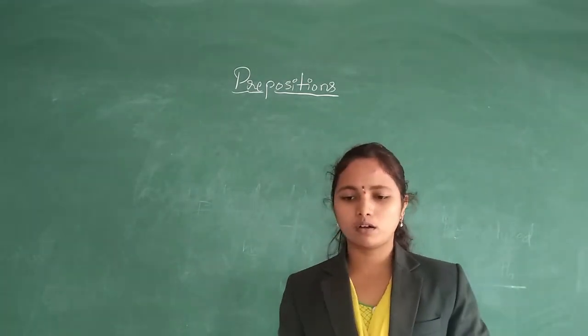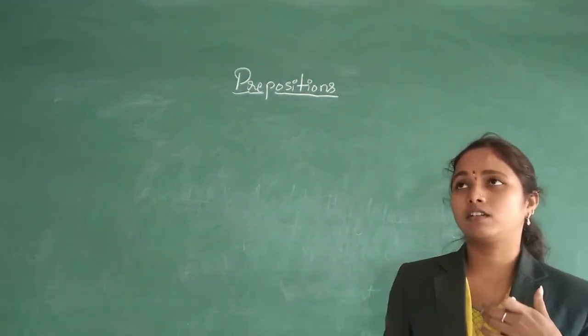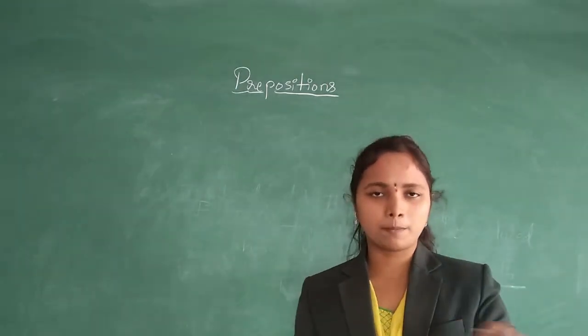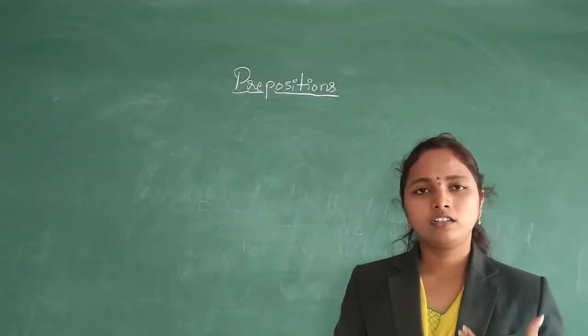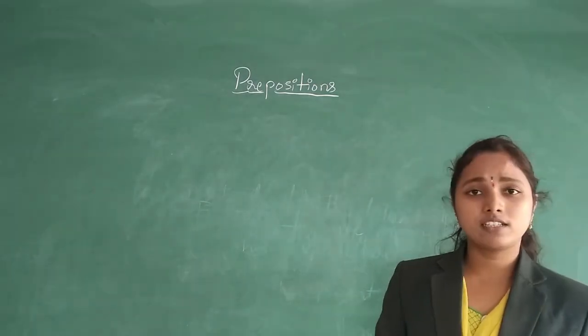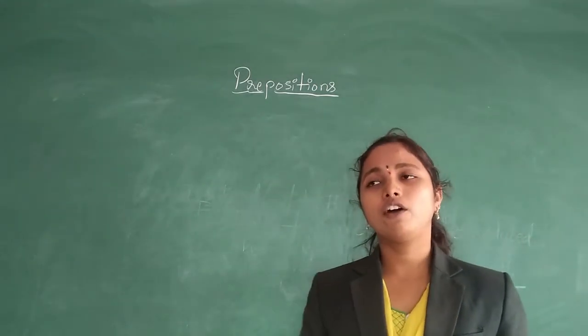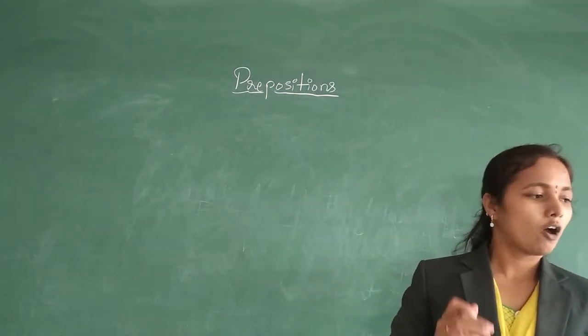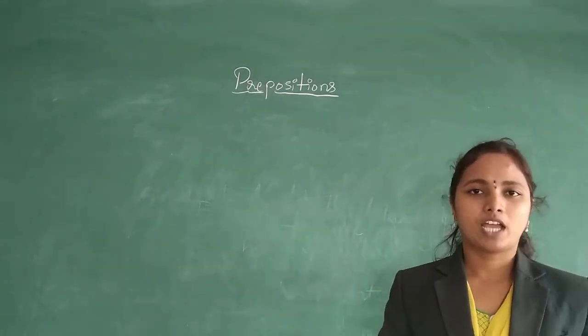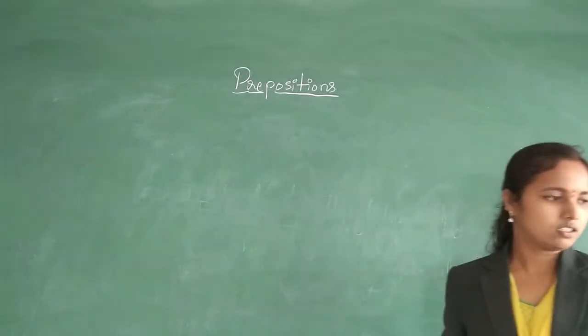Above, about, below, under are compound prepositions, and on, at, in are simple prepositions. So how do we use these simple and compound prepositions of place and time? I will tell you here.